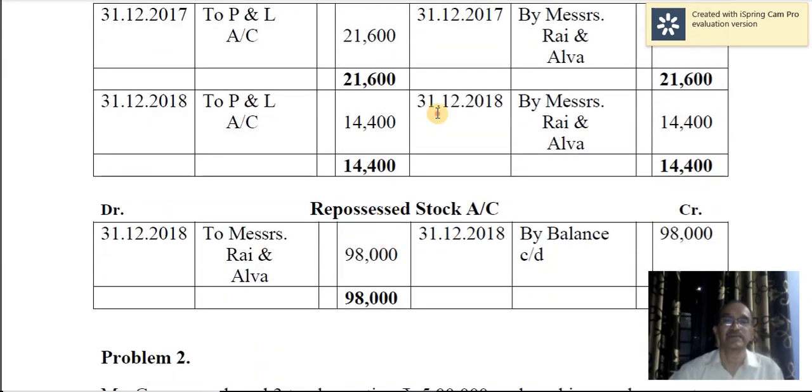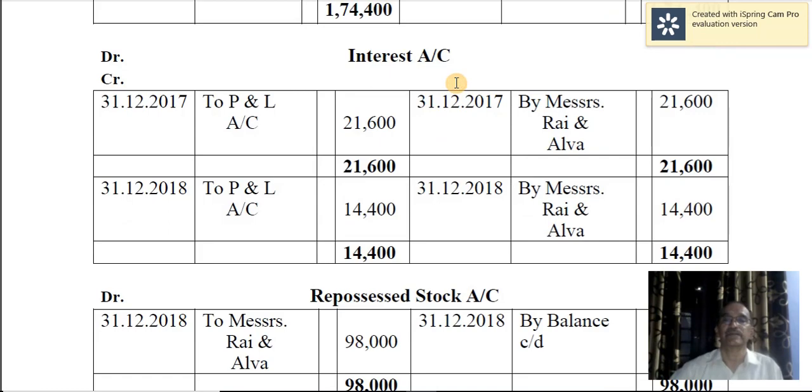Then interest, very simple. Here interest is credited and it is due from Messrs. Rai and Alva. Therefore, it is credited here. Interest account is credited. Interest account is an income here. Interest is an income to the hire vendors due from hire purchases. Hire purchases account is debited and interest account is credited. Then this is a nominal account. This should be closed at the end of the year. So it is transferred to profit and loss account. Thereby interest account is closed for 2017.